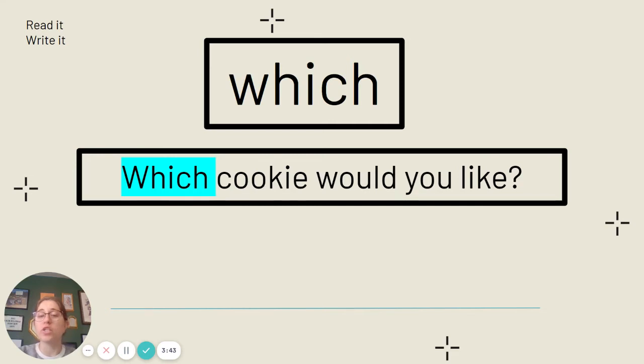This is the word which, W-H-I-C-H, which. Say it with me, which. Our sentence, which cookie would you like? Go ahead and pause and write your sentence for the word which.